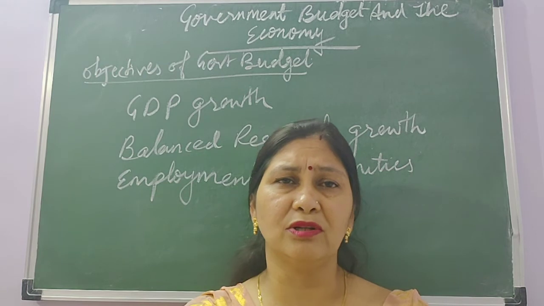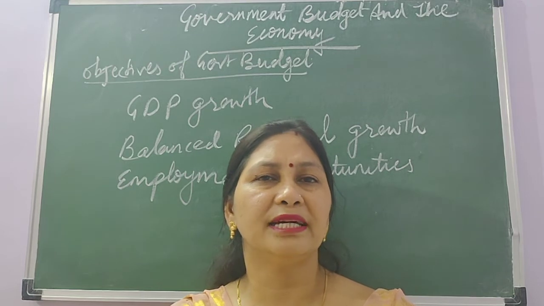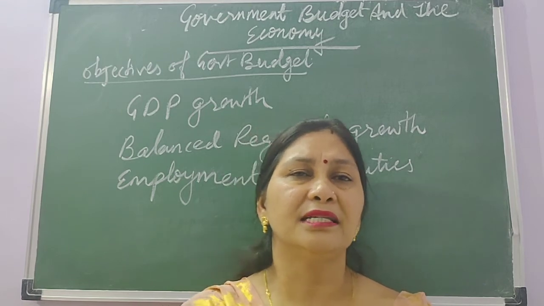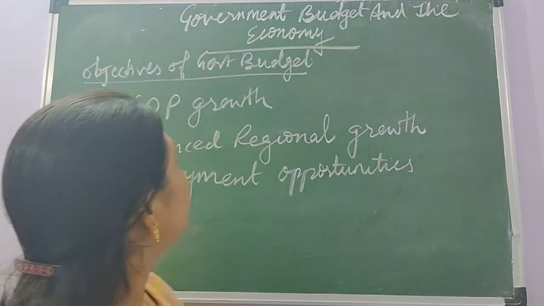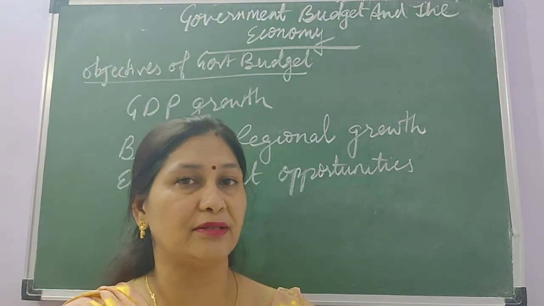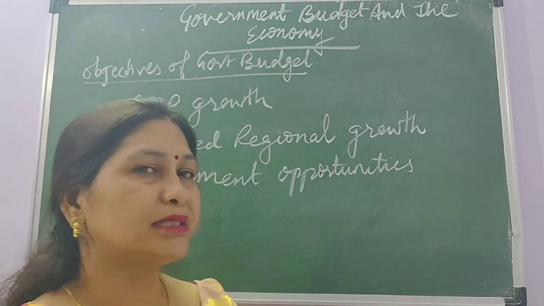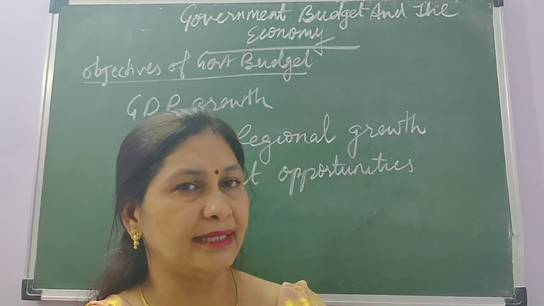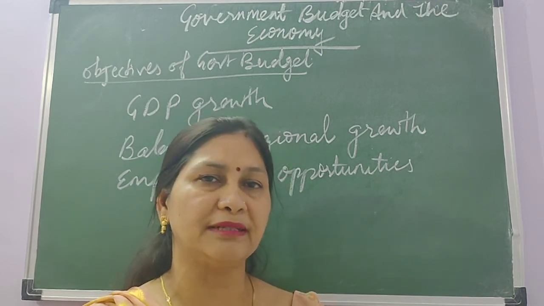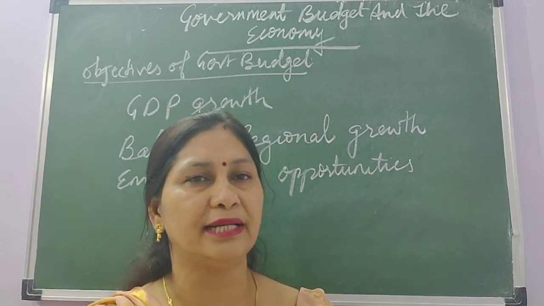The government budget has other objectives also. The government is not only reallocating the resources and removing the inequalities of income and wealth, it is also doing many other things. One of the other objectives, the first, is GDP growth. GDP growth is the main objective of the government. We say that the budget is prepared for twin objectives: first GDP growth, and then economic stability. GDP growth and economic stability are the twin objectives of the government. For those objectives, the government prepares the budget and works for attaining them.